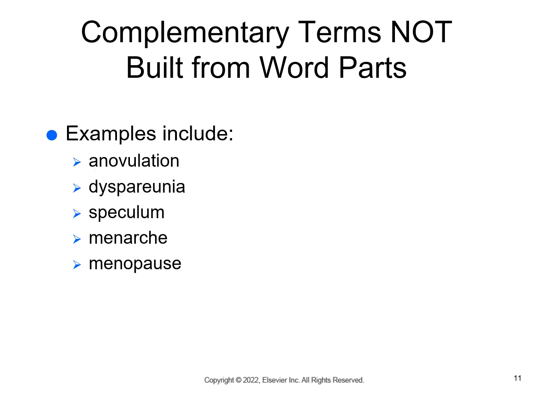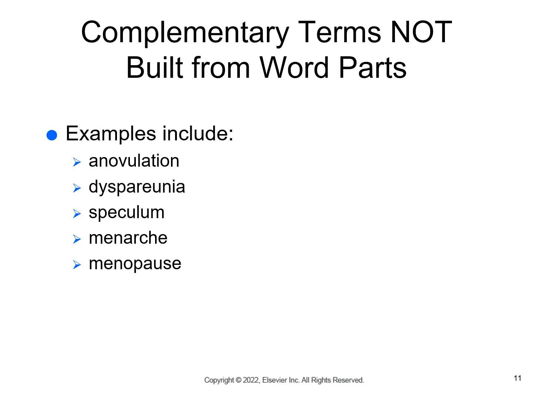Examples not built from word parts include anovulation. Even though there's not a straightforward definition based upon word parts, in some cases you can get a hint of the direction of the term, but not the exact definition. So anovulation is failure of the ovary to release an egg. So at least you do get some sense of the terminology there. Dyspareunia. This is difficult or painful intercourse.